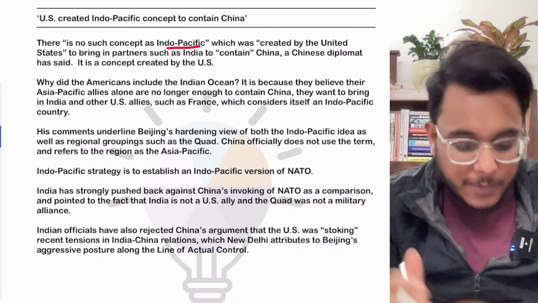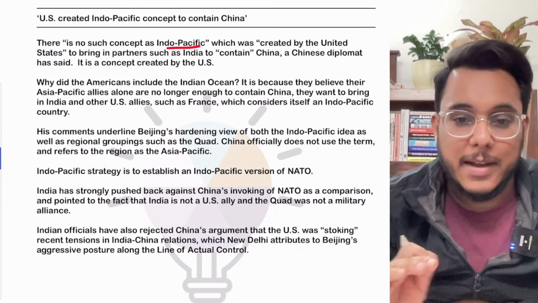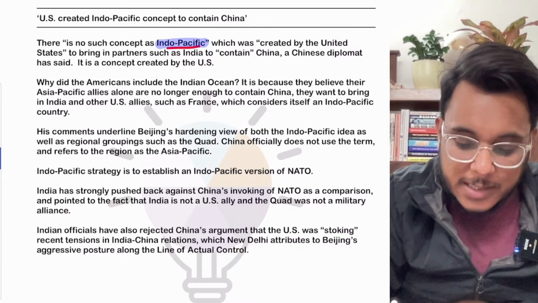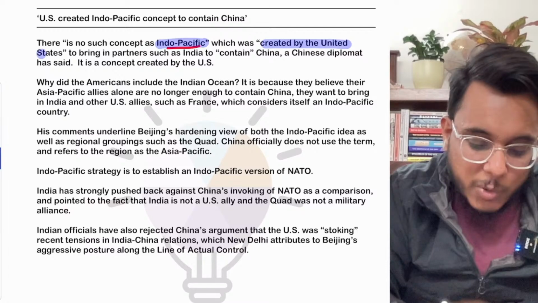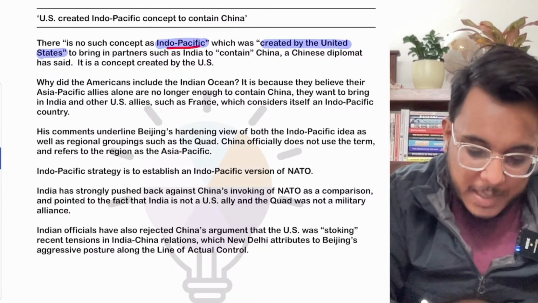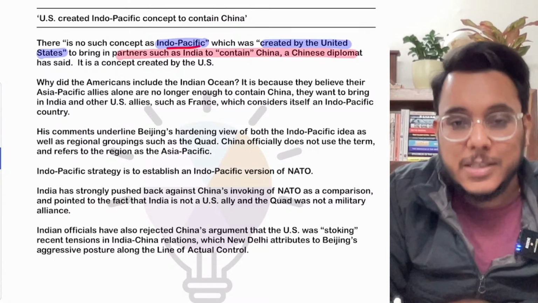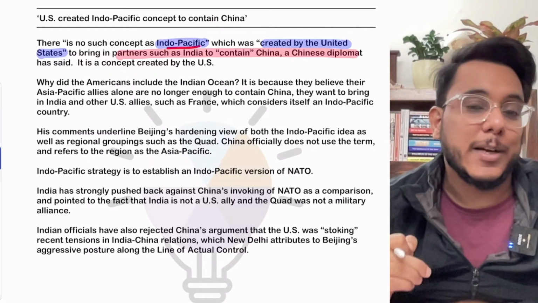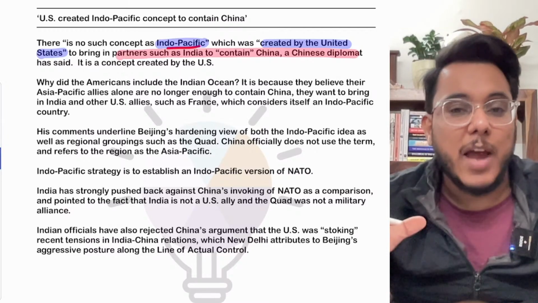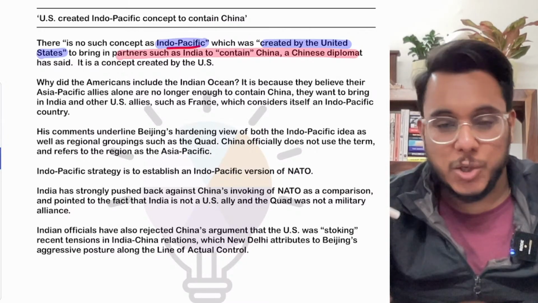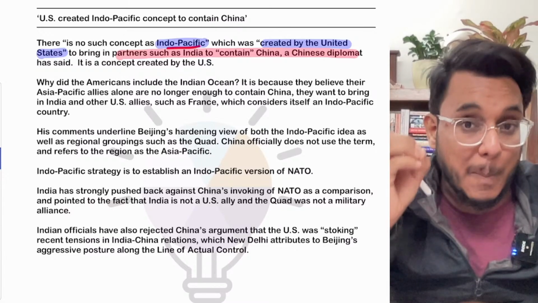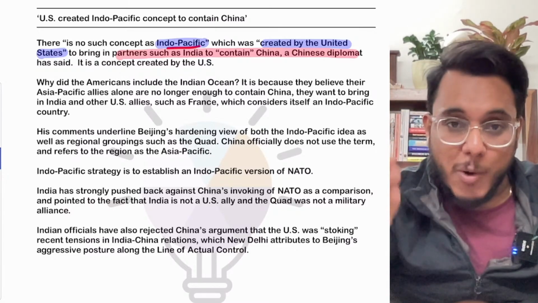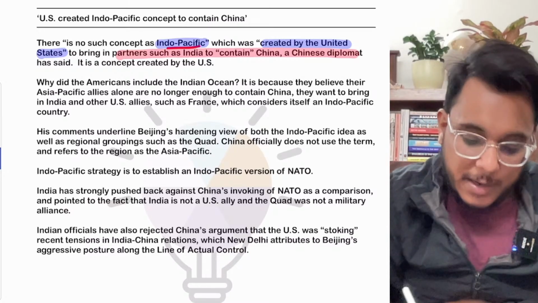There was Asia Pacific and the Pacific. There is no concept of Indo-Pacific. Now, the Indo-Pacific concept is deliberately created by the United States to bring partners such as India to contain China. Now China is saying that it was not possible for the USA to contain China if it had taken the help from the small nations of Asia. So it needed a bigger entity in the name of India, and to involve India, the new idea of Indo-Pacific has been created by the USA.